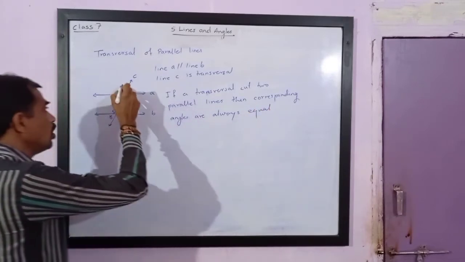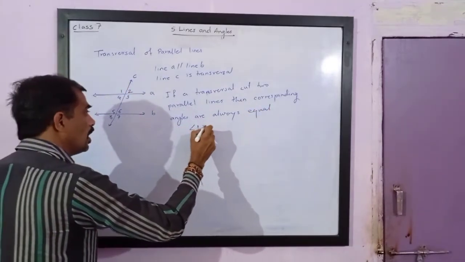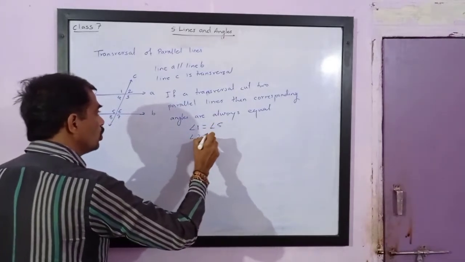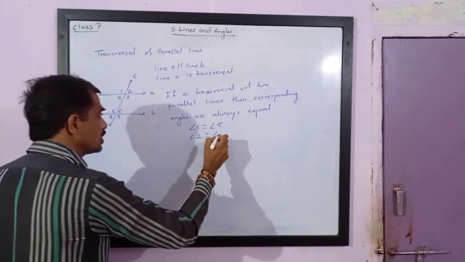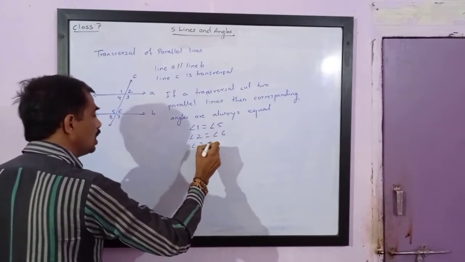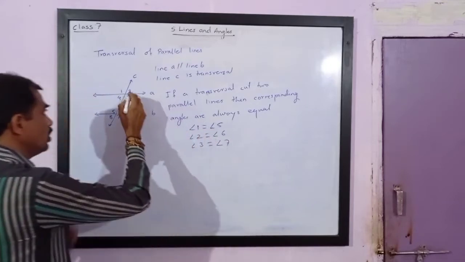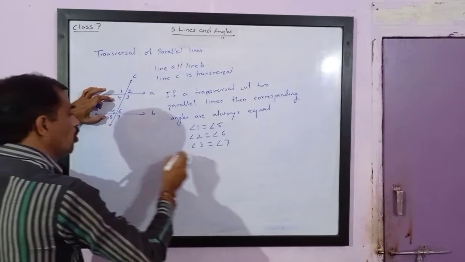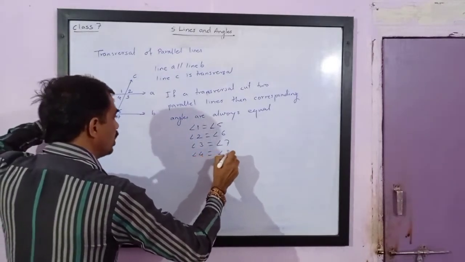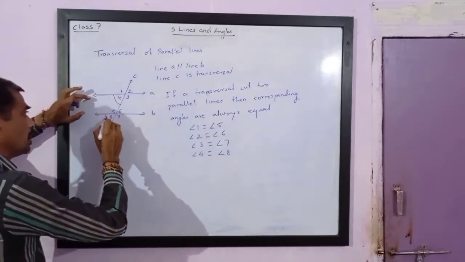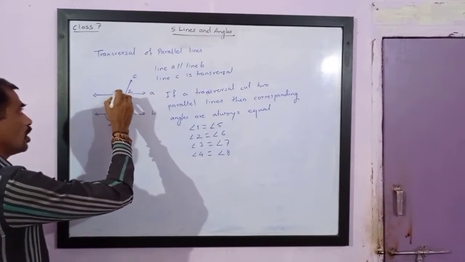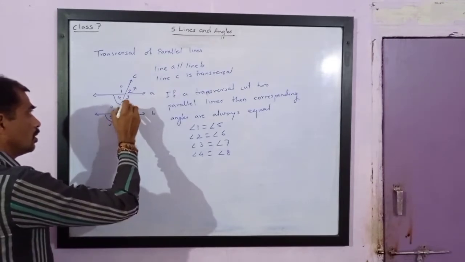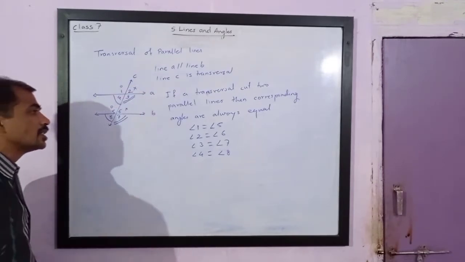It means angle 1 will always be equal to angle 5. Angle 2 will always be equal to angle 6. Angle 3 will always be equal to angle 7. Please note, we have already studied which angles are said corresponding angles. So here angle 4 will be equal to angle 8. These are corresponding pairs. This is what we have studied. And corresponding angles are equal.